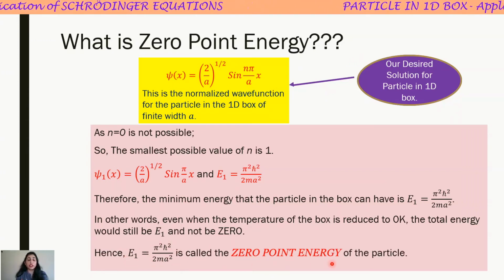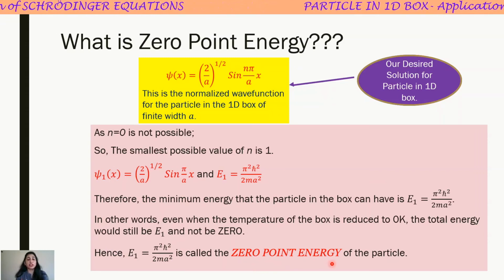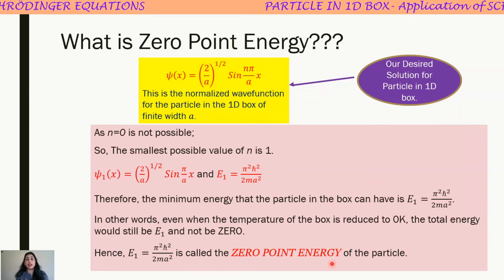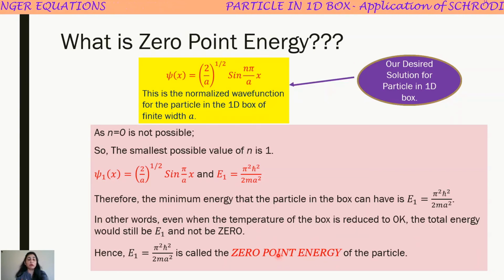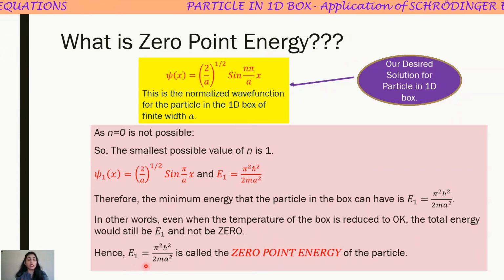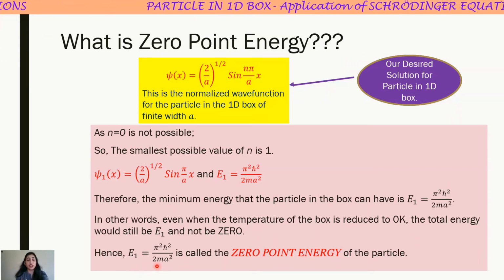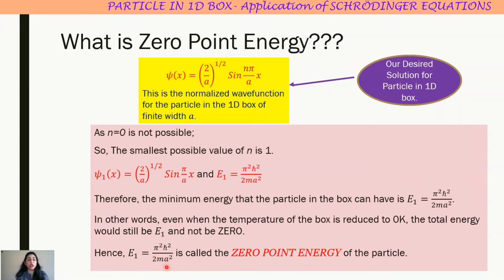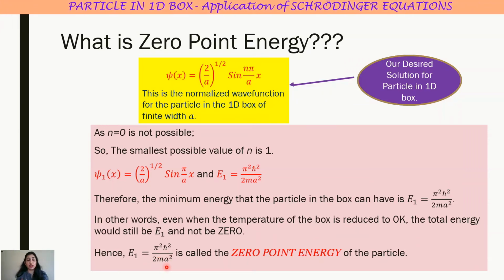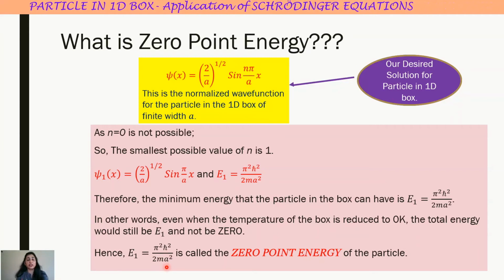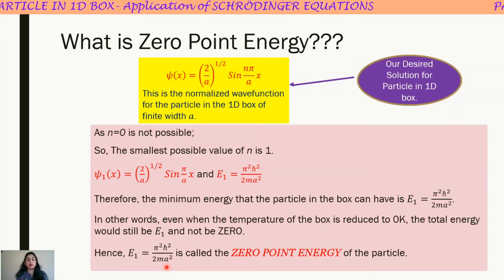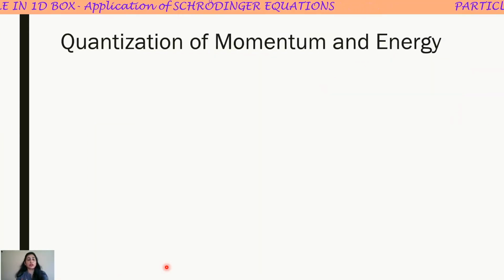You must note that the zero point energy in the particle in one dimensional box problem is not actually 0. It is this much amount, pi square h cross square over 2 m a square. This amount is the zero point energy for the particle in the box.